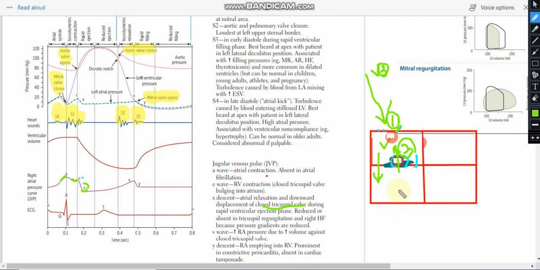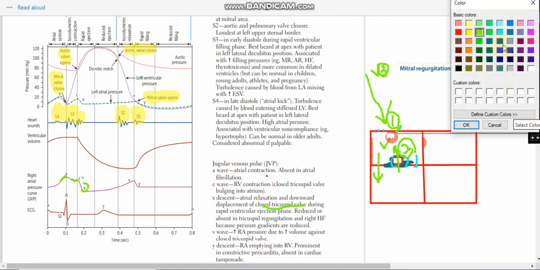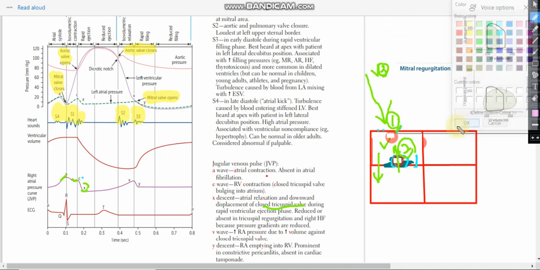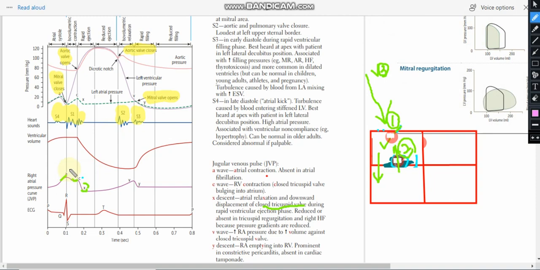The very superficial thing that you need to remember is there are three positive waves and two negative waves in the JVP, right? So the three positive waves are the A wave, the C wave, and the V wave. And the two negative are the X descent and the Y descent. And now, where are they placed?